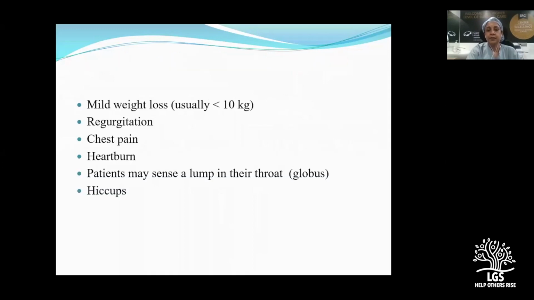And the other symptoms would be minimal weight loss unless it's an improperly diagnosed achalasia. Usually the patients will present with some weight loss, and usually they'll have regurgitation. Mainly it is nocturnal, so patients will tell you that when they sleep at night, they will be regurgitating frothy fluid, and then retrosternal pain and heartburn can be there, or some patients may feel that there is something stuck in the throat, and with long duration achalasia, they may complain of hiccups.